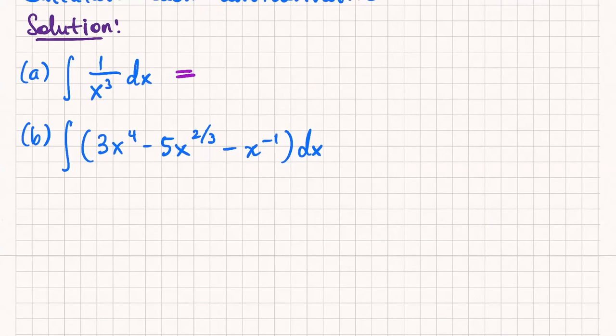I got 1/4 x to the -4th plus c. Okay, so you're combining derivative rules with antiderivative rules in kind of a weird way, right? What you did was a derivative rule by decreasing the exponent by 1, and then kind of an antiderivative rule by dividing by that exponent. But we have to make sure that we actually get the right answer.